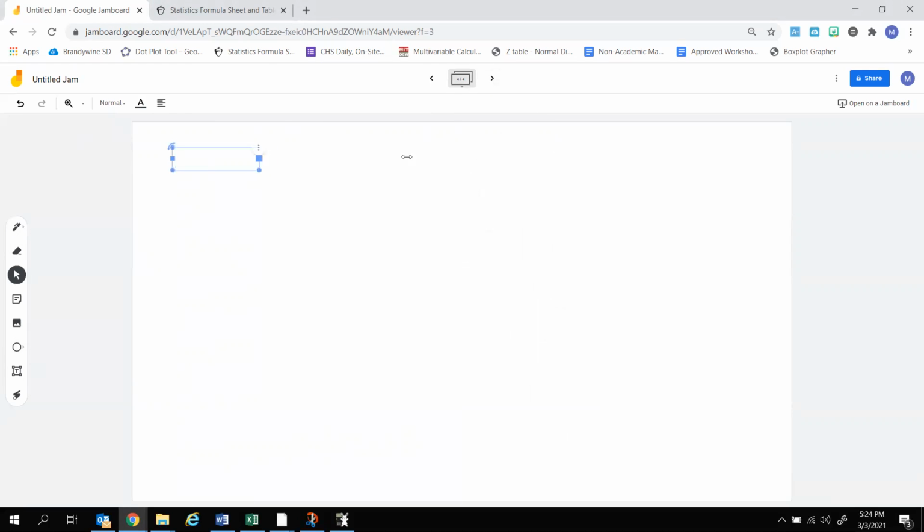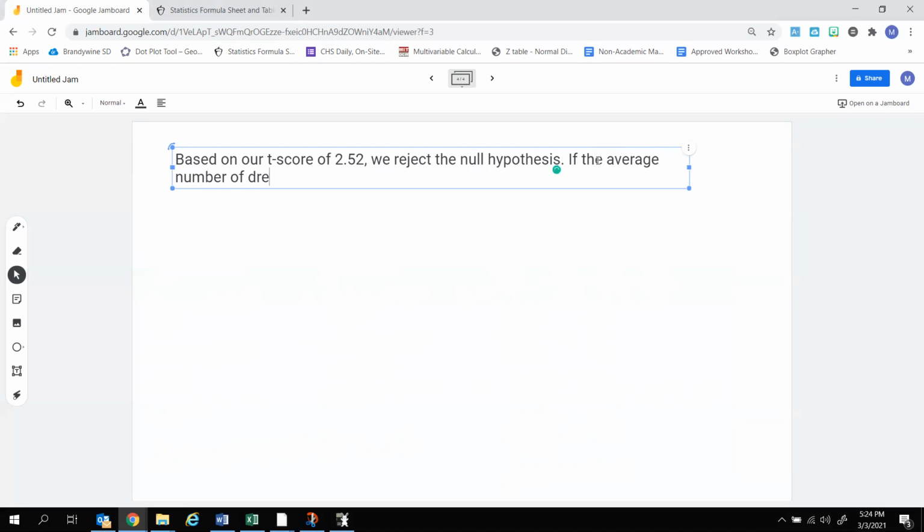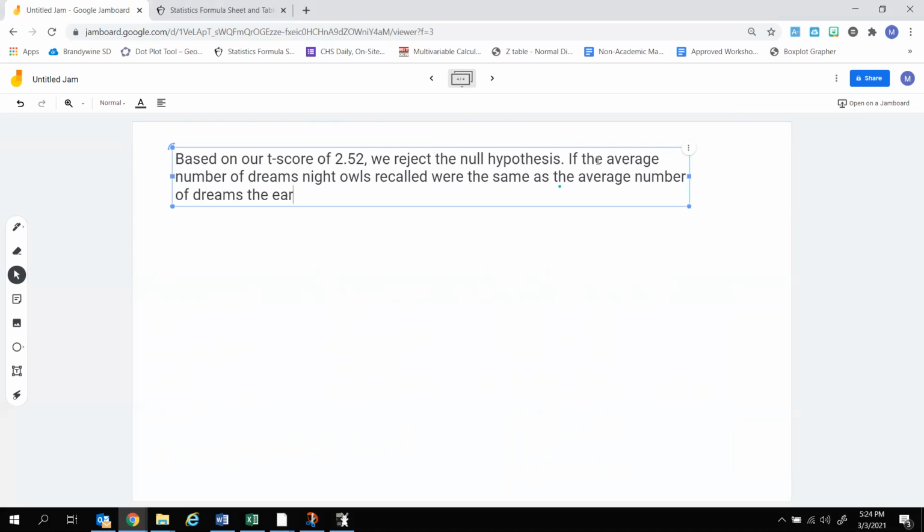So our conclusion would look something like this. Based on our t-score of 2.52, 2.51, whatever, we are going to reject the null hypothesis. Remember, the reason why we're rejecting is that the p-value is much less than the alpha value, okay? If the average number of dreams night owls recalled were the same as the average number of dreams the early birds recall.